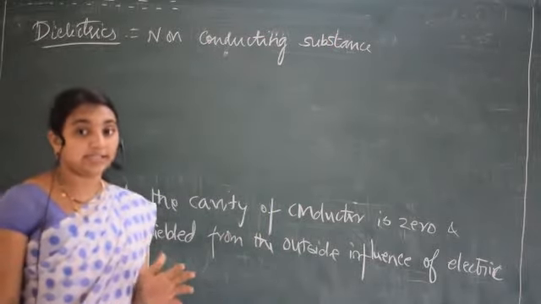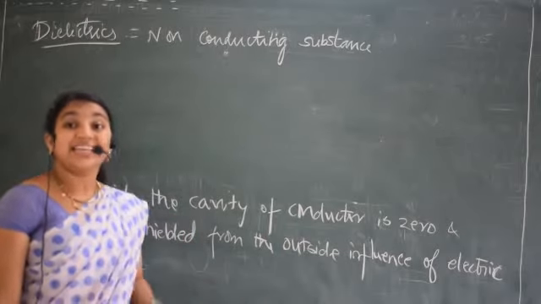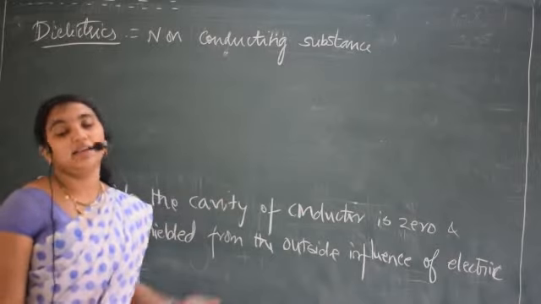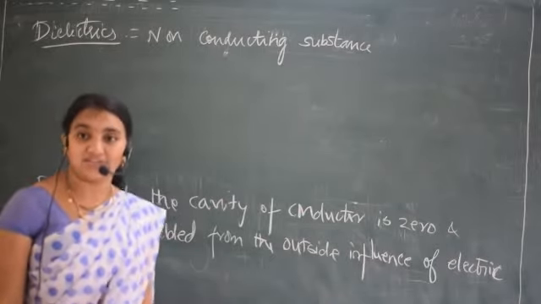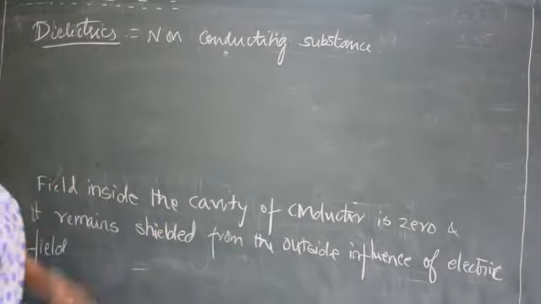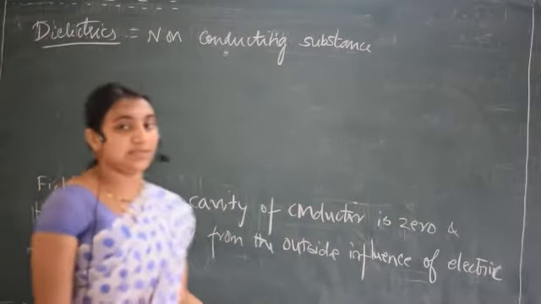It is not a conducting substance. Can we make this dielectric a conducting substance? Yes, it is called polarization. Polarization means you are making this dielectric behave as a conducting substance.